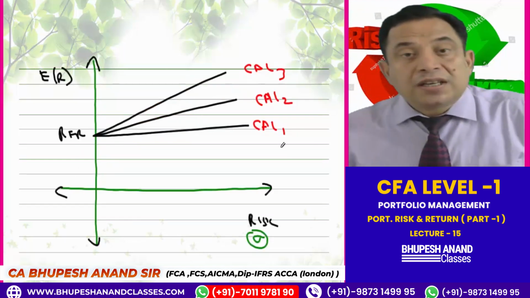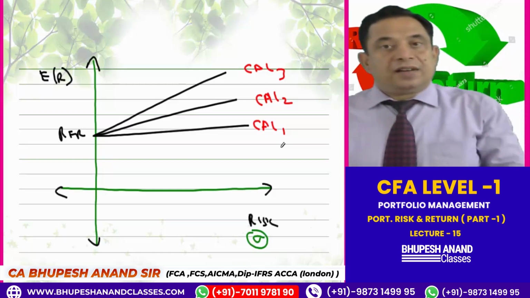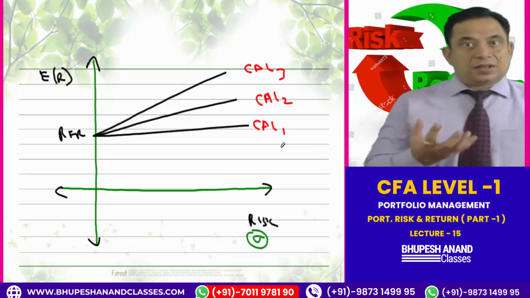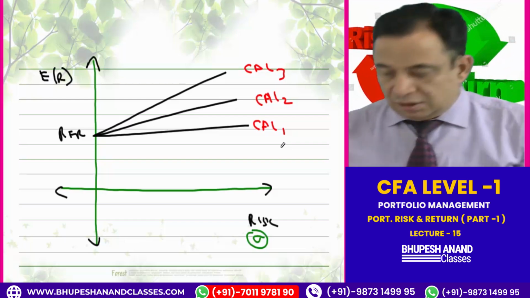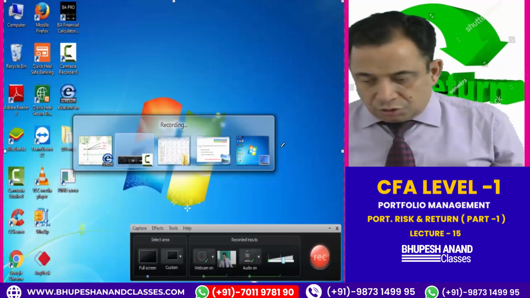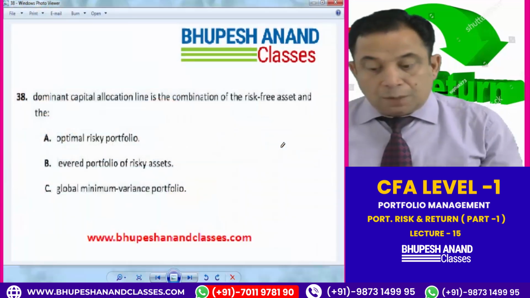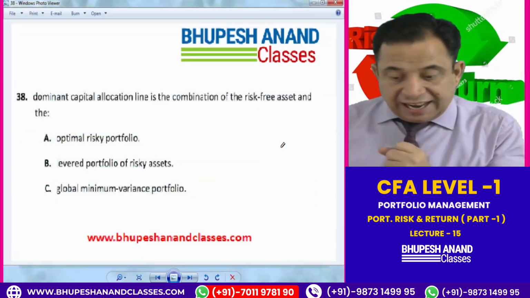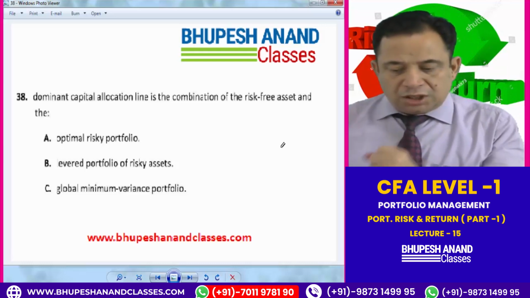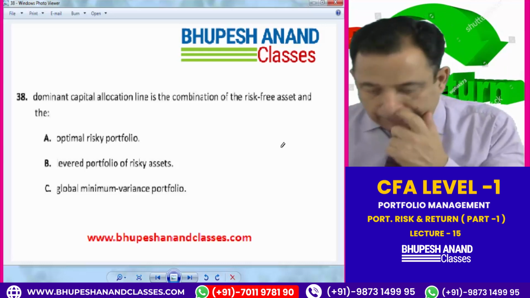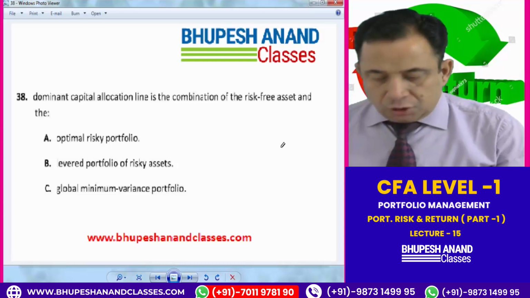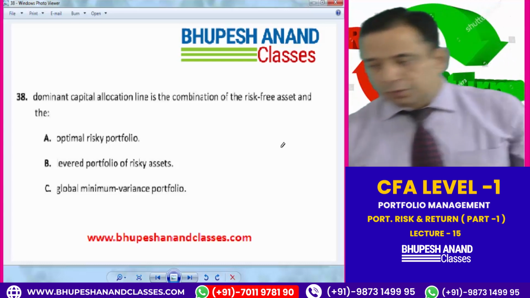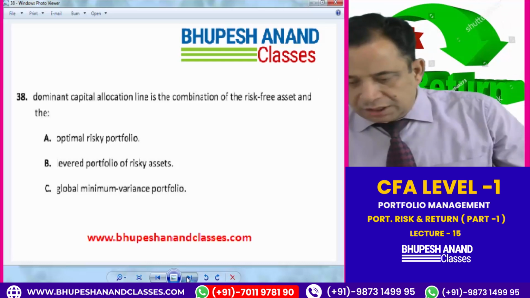Now the point is, whether I will be on CL1, CL2 or CL3 depends upon my preferences as an investor, that is, how much risk he wants to take. So again, I am reading question 38 for you, to see what it is saying to us. The dominant capital allocation line is the combination of the risk-free asset and the optimum risky portfolio, not a levered portfolio of risky assets or the global minimum variance portfolio. It is the optimum risky portfolio. So I am coming to question number 39.